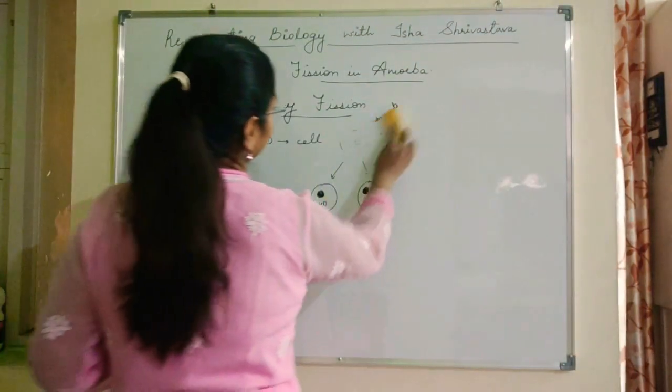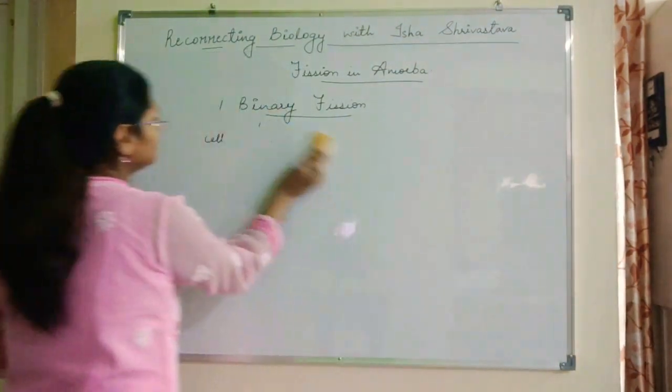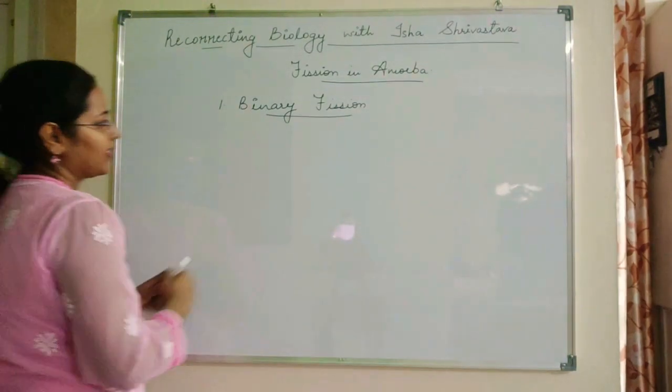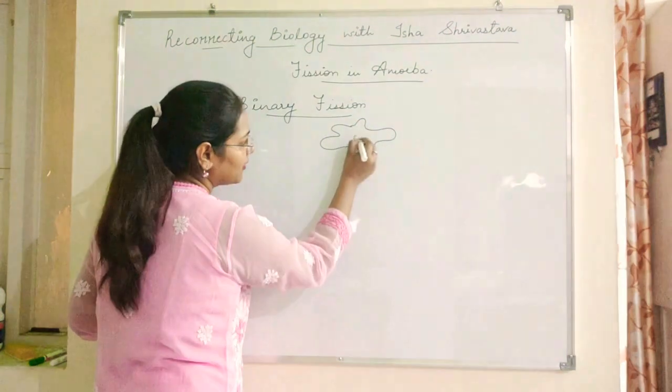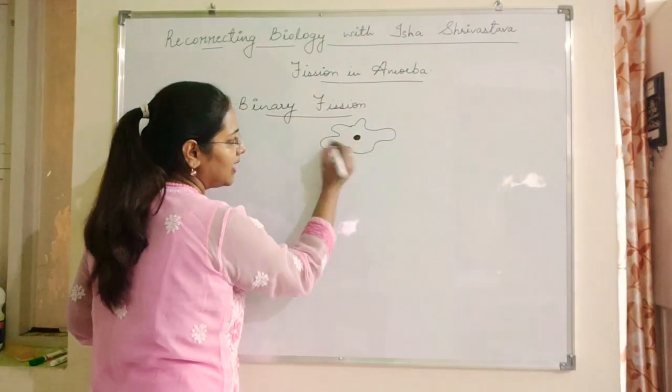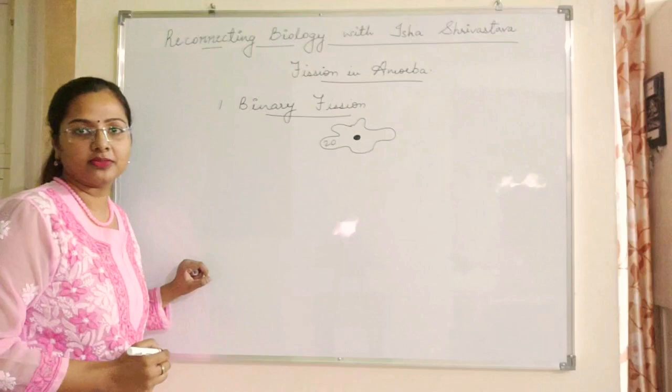Now, let's get into the details of this. Let's say this is amoeba with a centrally placed nucleus and 20 units of cytoplasm.